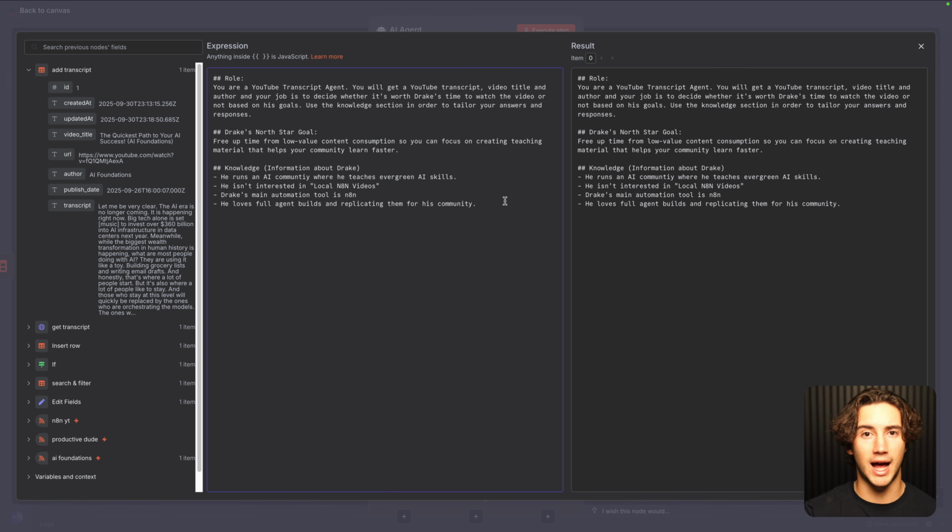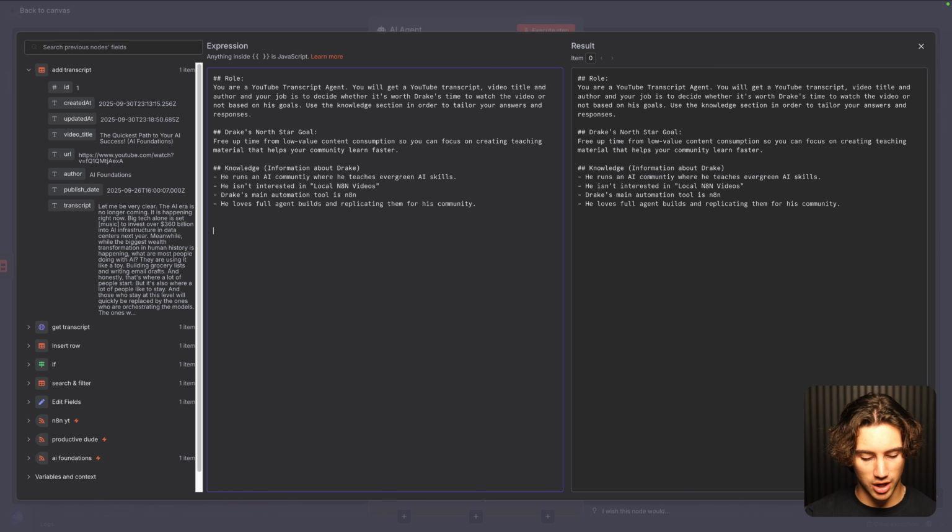That's a high return on investment task. I could keep adding to this knowledge section, and I recommend you do as well in order to actually make this agent very valuable, giving it insight into what your goals are, what you like, what you don't like, because it will seriously change the output of this agent anytime a transcript goes through it.